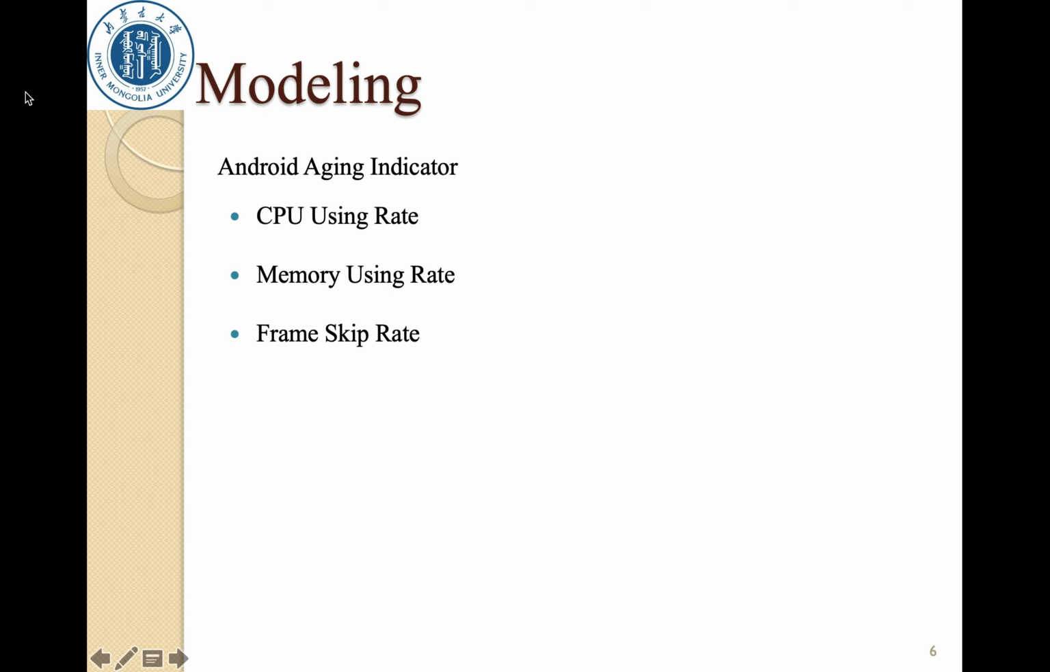As for the Android aging indicators, we choose CPU usage rate, memory usage rate, and frame skip rate. We consider these can indicate the performance of the Android device and the experience of users.